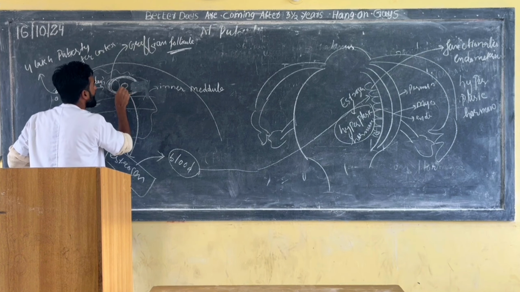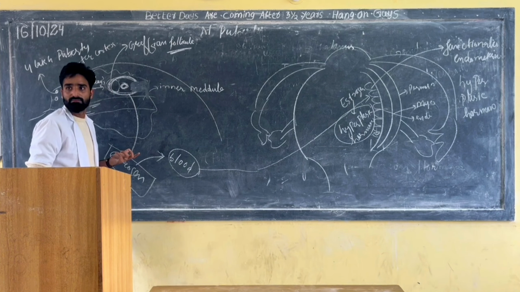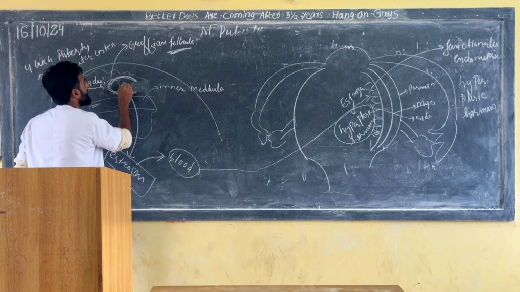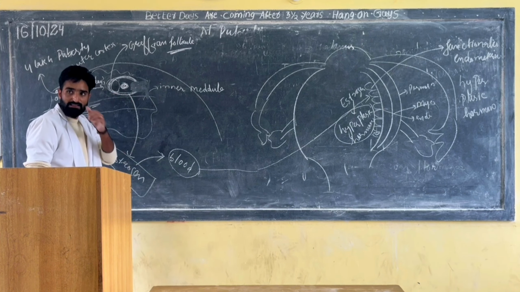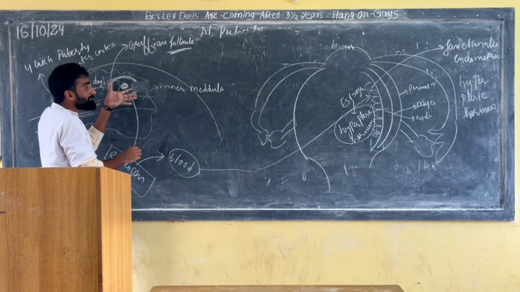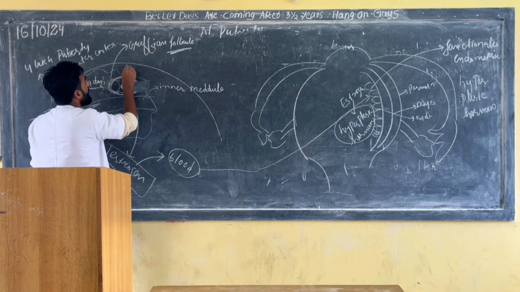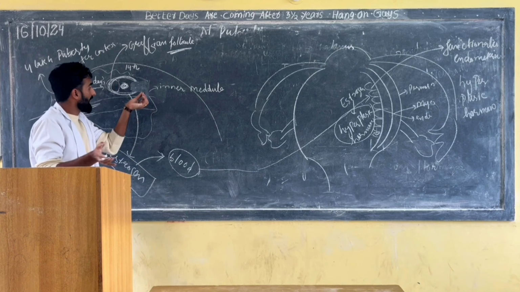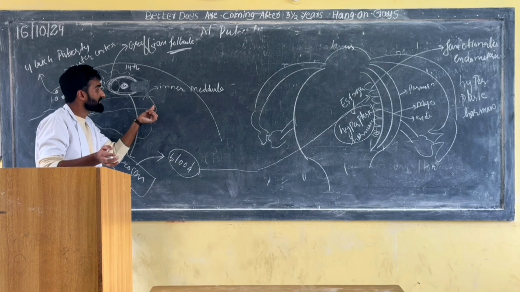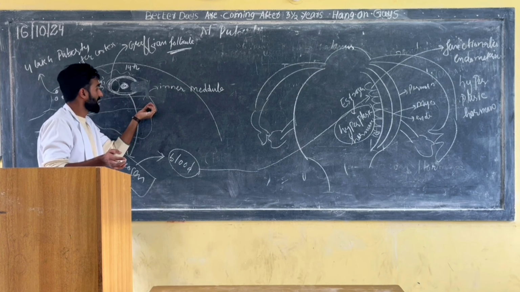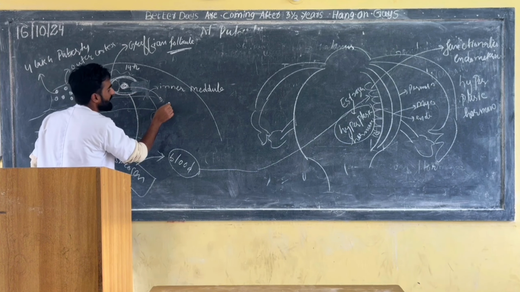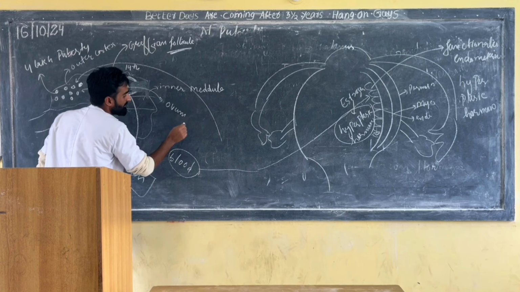Inside the Graafian follicle there is an ovum, an egg. When it reaches the 14th day, the Graafian follicle bursts, it ruptures the ovarian cortex, and the ovum will be released.